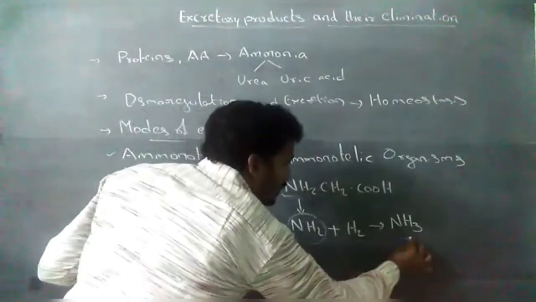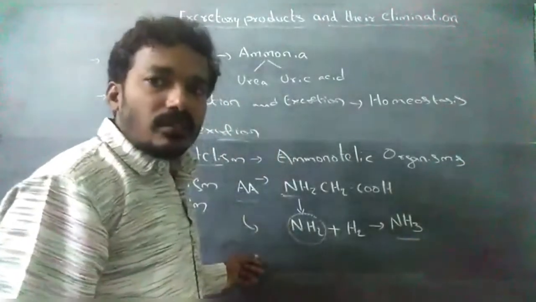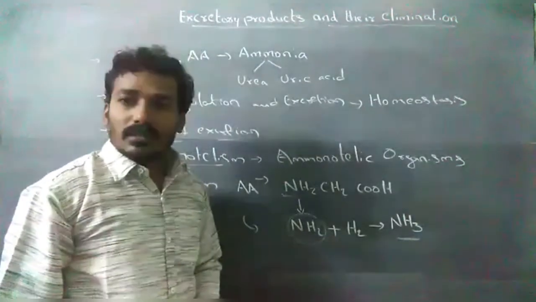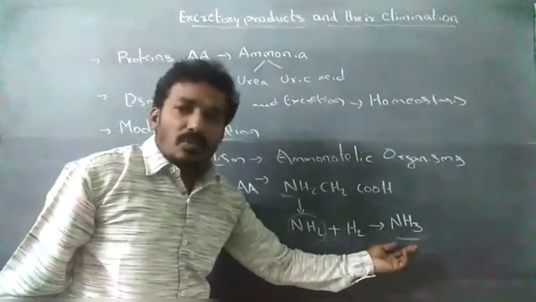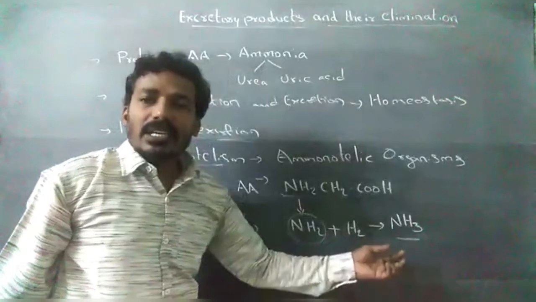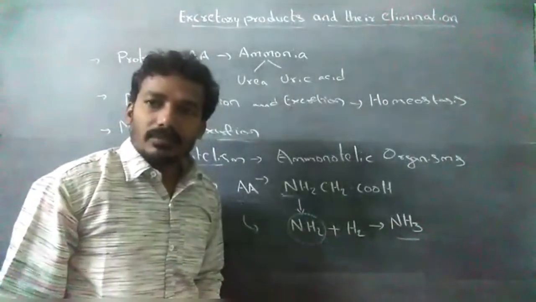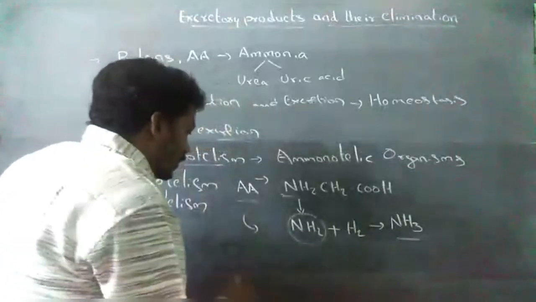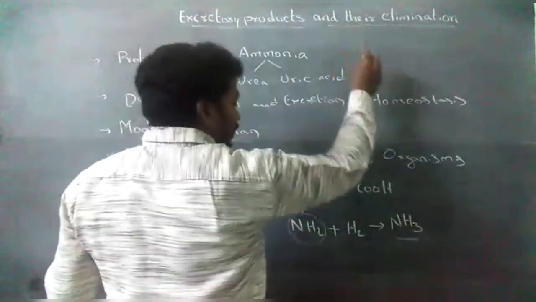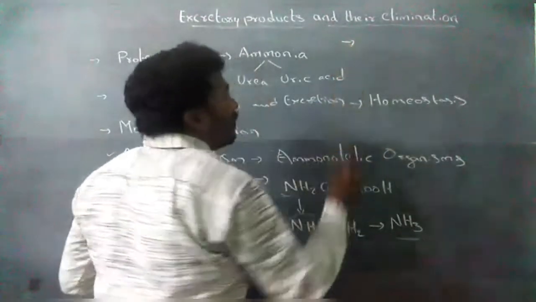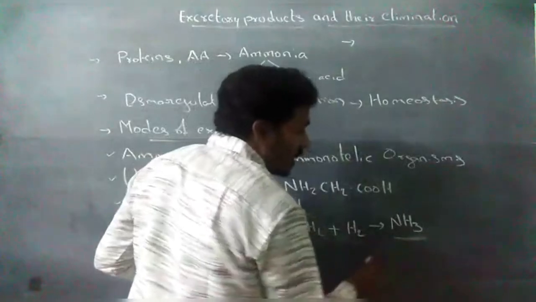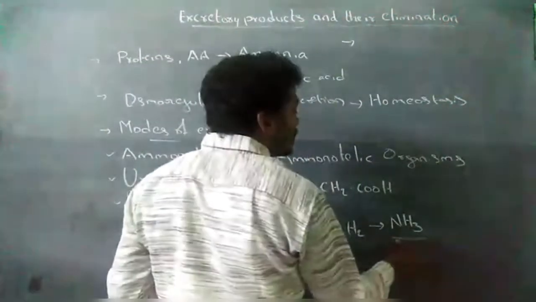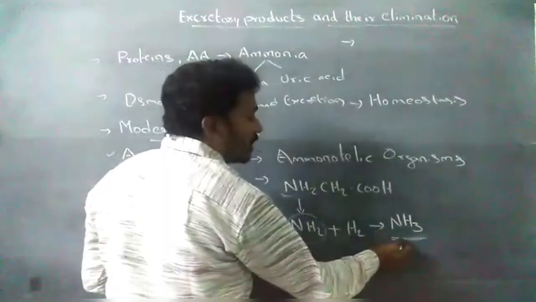This ammonia is more toxic and more soluble in water. So ammonia is quickly eliminated from the body because it is a highly toxic substance. It is common in aquatic organisms. The excretory product ammonia is most common in aquatic organisms.